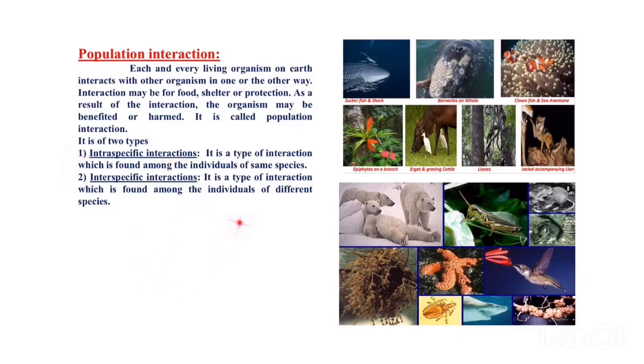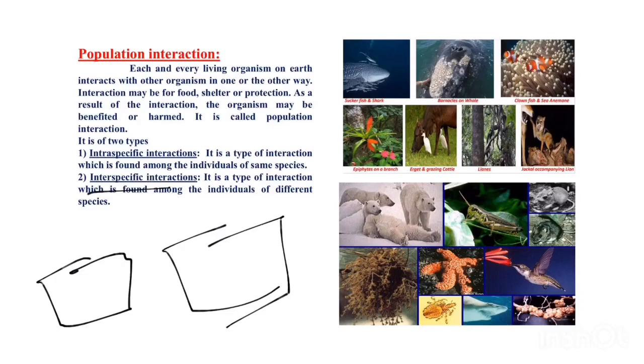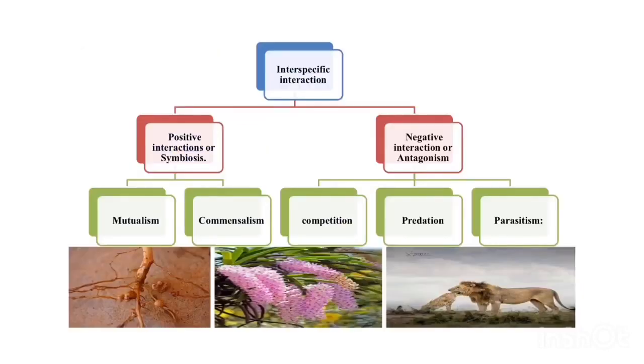Intra means within, taking place between the organisms of the same species. Suppose there are two dogs and the interaction is taking place between the two dogs, it is known as intraspecific. Next one is interspecific. It is a type of interaction taking place among two different species. Suppose there is a species A and this is species B, and the interaction is taking place among these two different species, then it is called interspecific interaction. In this presentation we are going to study only the interspecific interaction.